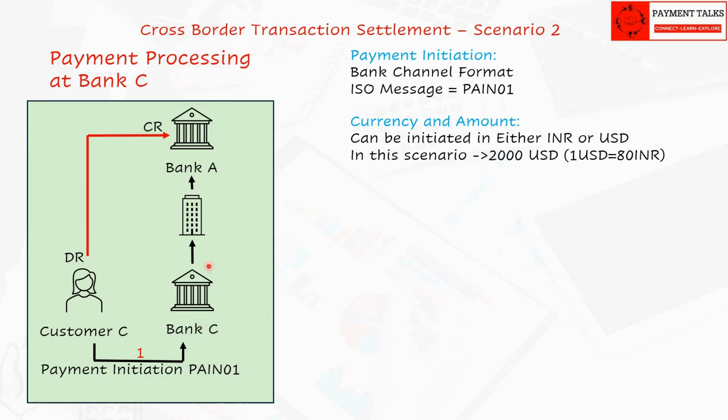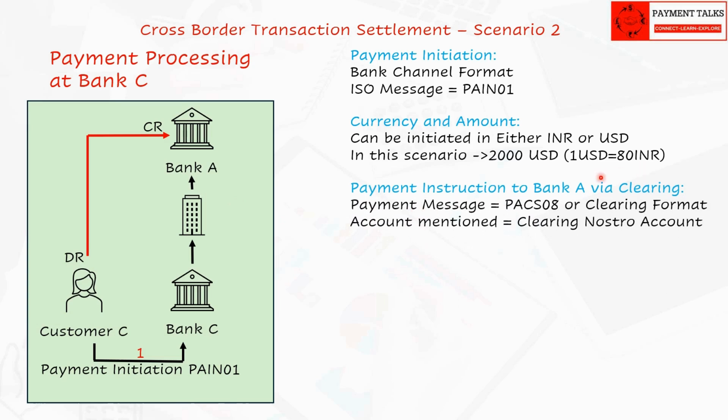As Bank C uses Bank A as local correspondent for its USD payment, Bank C needs to transfer this amount to Bank A. As Bank A and C are located in the same geography and are connected to domestic clearing, Bank C sends the payment instruction PAX 08 or equivalent local clearing format to Bank A via local clearing.